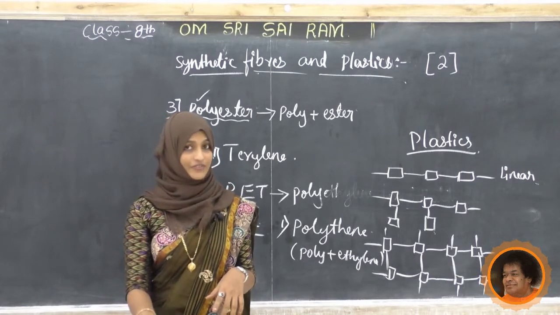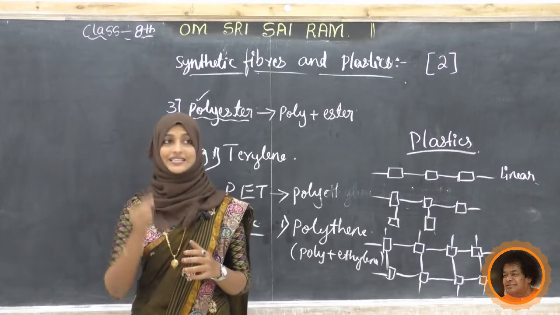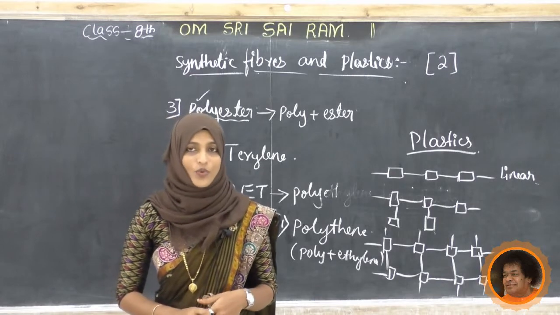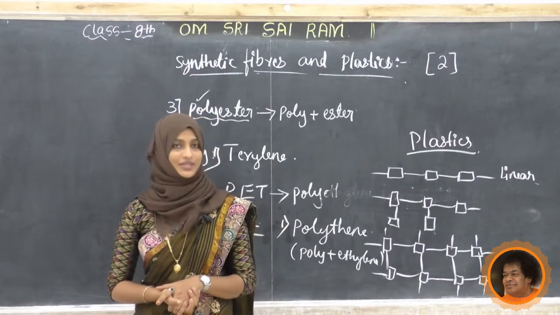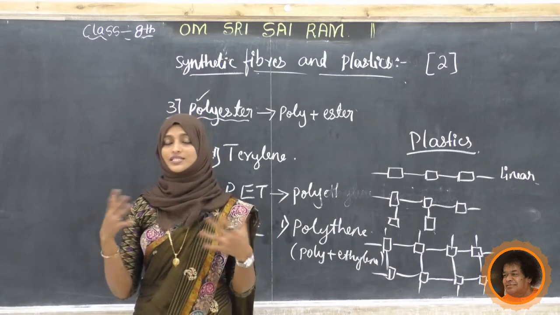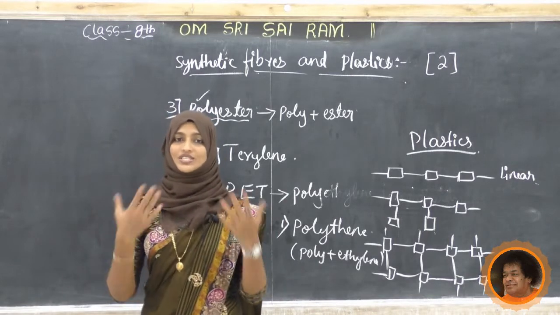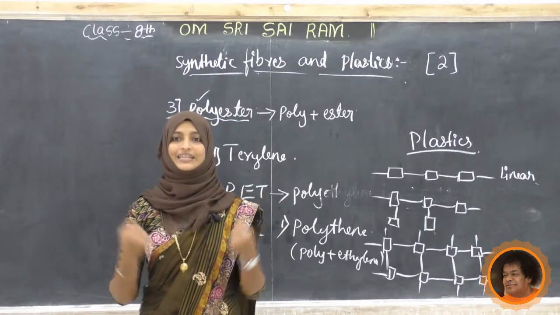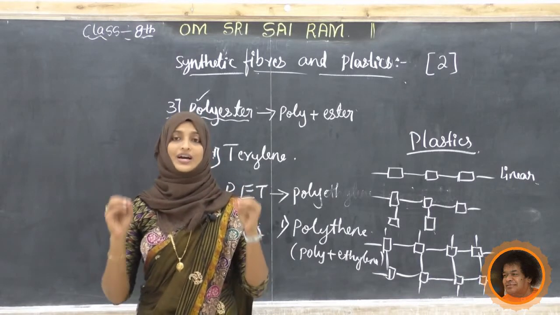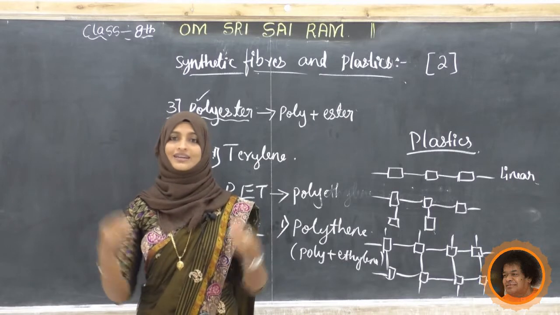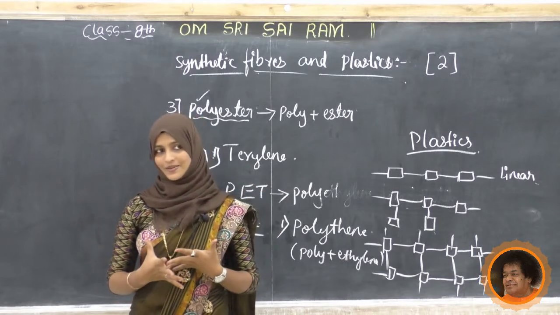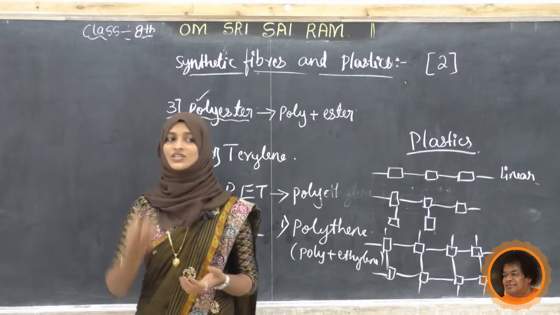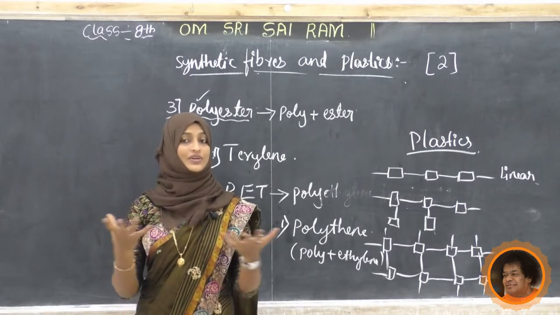Terylene we have studied. We have seen the bottle, PET, that is polyethylene terephthalate, which we are also using nowadays more and more in our kitchen as a kitchen utensil. Bottles, film, wires, all those things. Next we studied about acrylic. What is acrylic? The synthetic fibers that we are getting from the market. We use it in sweaters, shawls, blankets, all those things. What are the characteristics? More durable, different colors, inexpensive, and very popular nowadays.